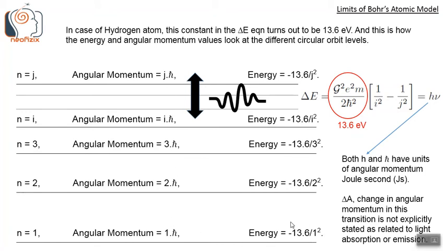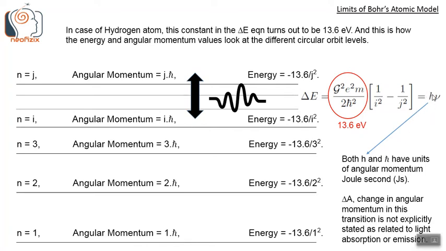And energy is, at n equals 1, minus 13.6 by 1 square, and at n equals 2, minus 13.6 by 2 square, and so on. At some level j, the angular momentum is j h bar, and energy is minus 13.6 by j square. This is in the hydrogen atom. And so when it jumps from level i to j or j to i, it is associated with an emission or absorption of this photon.